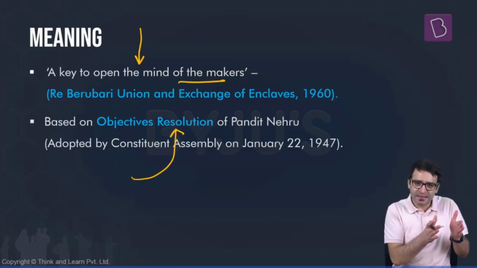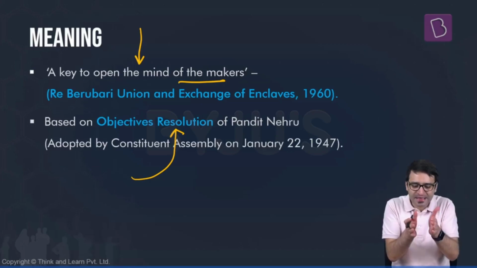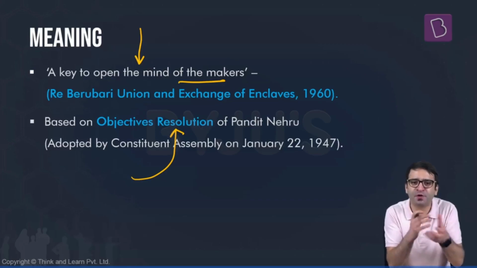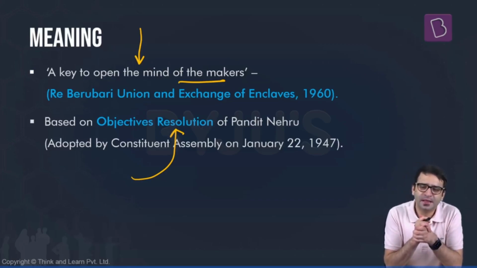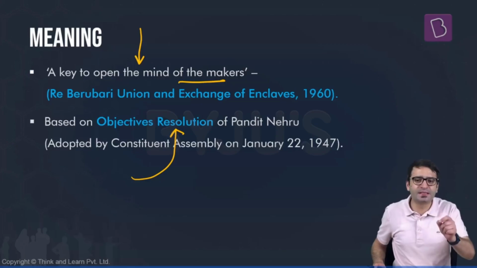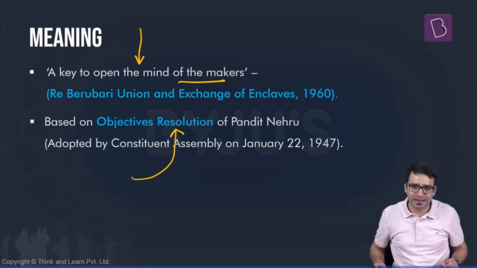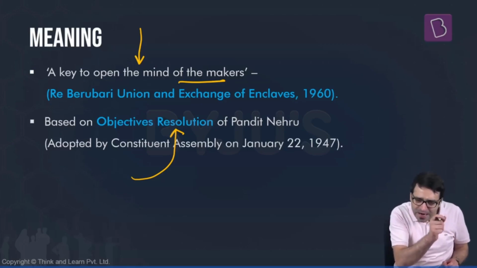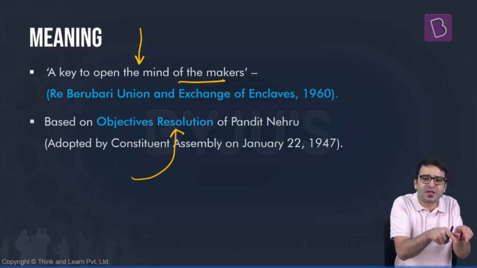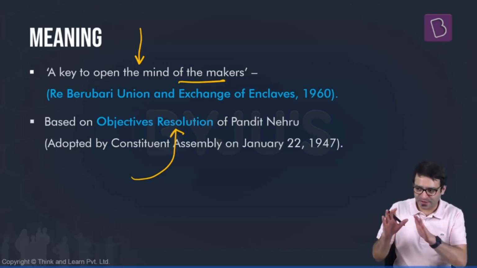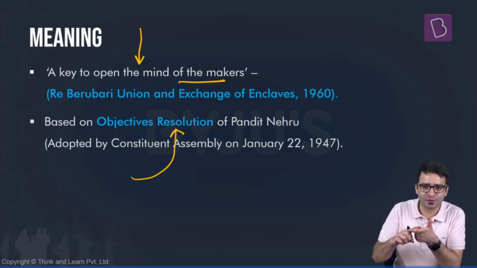This document contained the objectives of the Constitution. Pandit Nehru thought that this is something that I will present to the Constituent Assembly, that this should be the objective of our Constitution. This Objectives Resolution was adopted by the Constituent Assembly on 22nd of January 1947. And this Objectives Resolution, with minor changes in the language, became the Preamble. So long story short, Preamble is the philosophy of the Constitution.